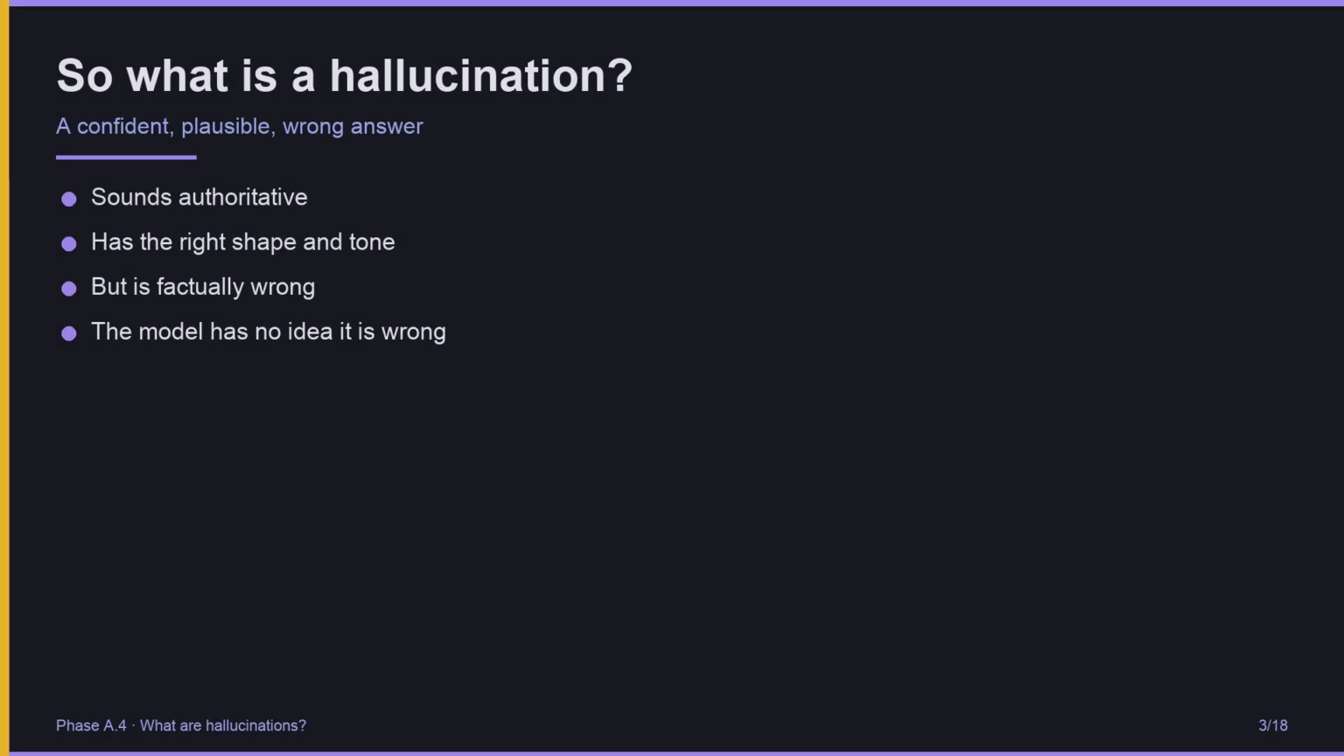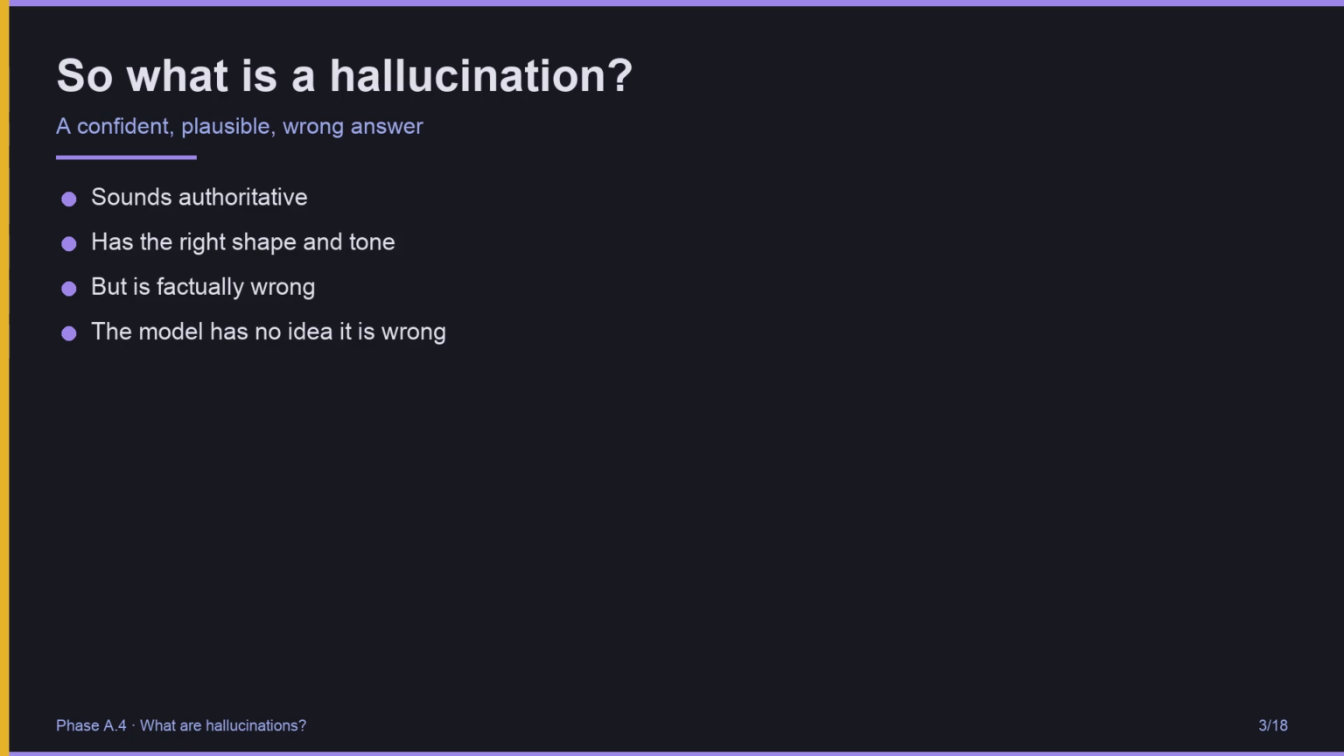So what is a hallucination? It is a confident, plausible, wrong answer. The model says something that sounds authoritative, the right tone, the right shape, the right vocabulary. But the actual content is wrong. A famous case from 2023, a lawyer used ChatGPT to find past cases, and ChatGPT made up cases that did not exist. The lawyer submitted them to a court. The court was not amused.